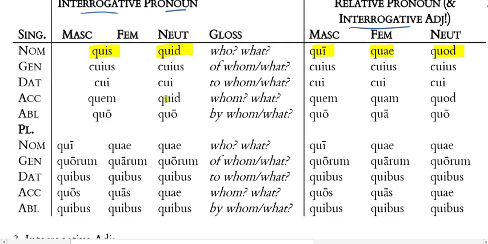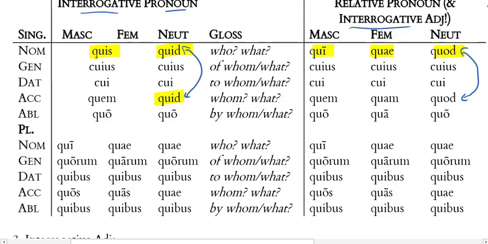The one thing that's different here is that because the neuters are always the same in the nominative and the accusative, if I start with quid for the nominative, that's going to also have to show up in the accusative slot. Whereas over here, in the relative pronoun, I start with quod, then I'm going to have quod in the accusative. So these are the places where we have distinctions. And of course, there are no purely feminine forms for the interrogative pronoun. We're using the masculine ones.